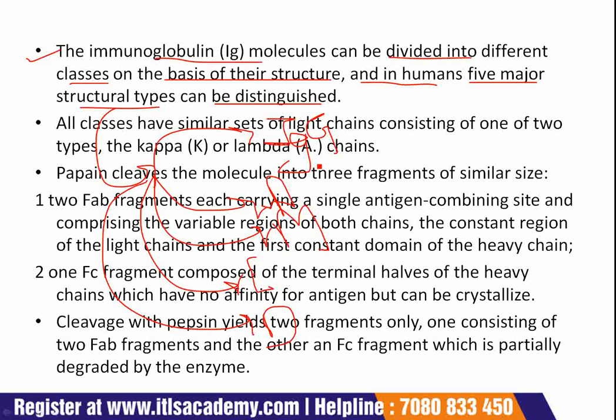Each type has been distinguished on the basis of a polypeptide chain structure consisting of one pair of heavy or large chains and one pair of light or small chains joined by disulfide bonds.